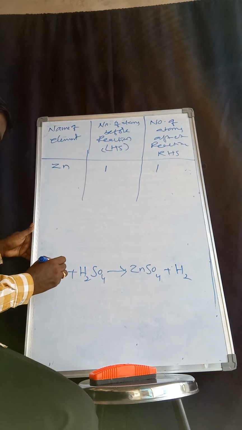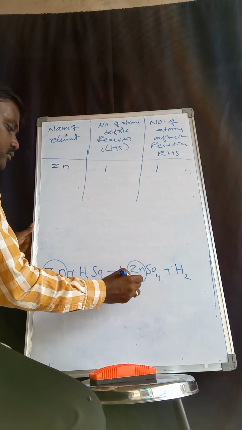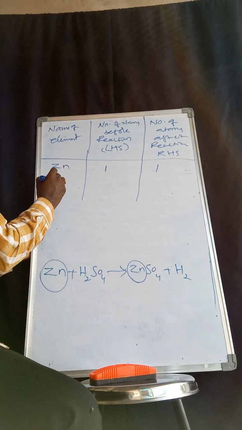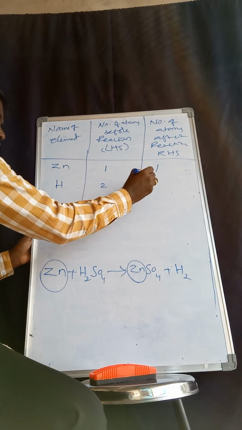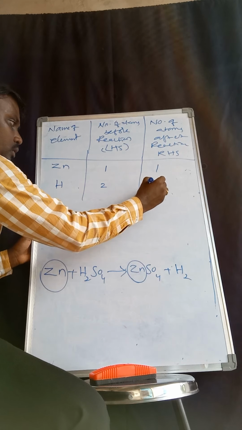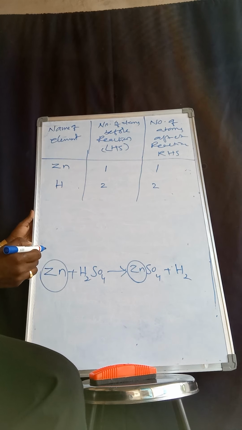Zinc 1, and after the reaction also 1. Coming to hydrogen, how many? It will be 2, and here also 2 hydrogen atoms.